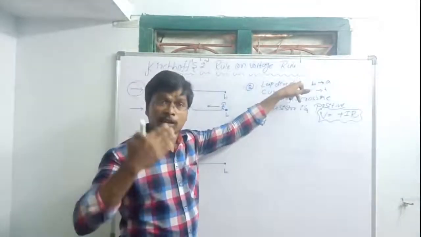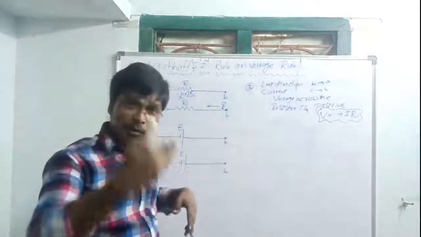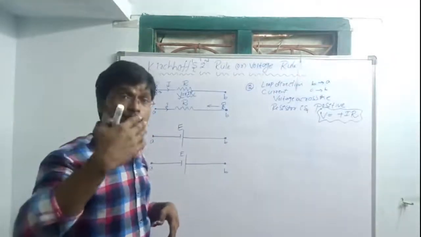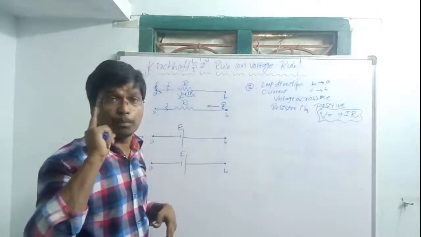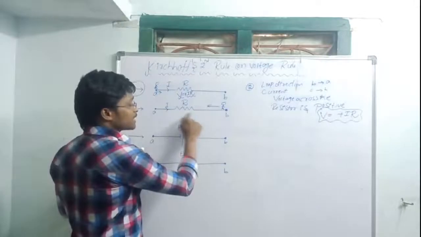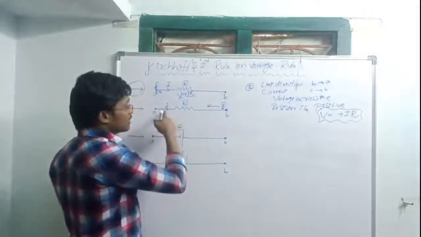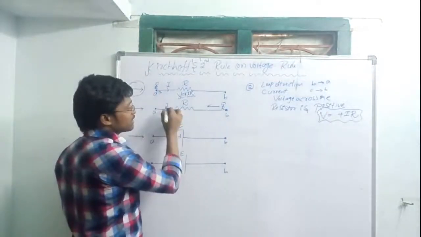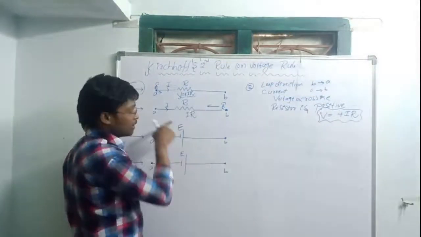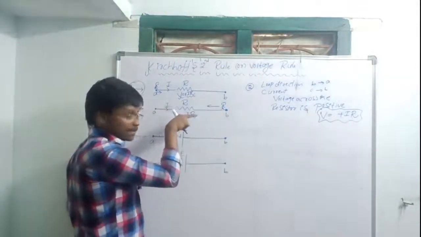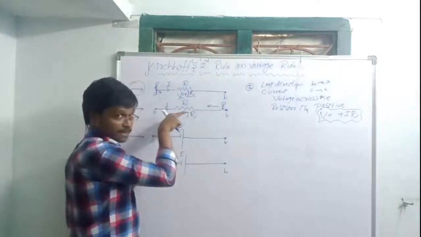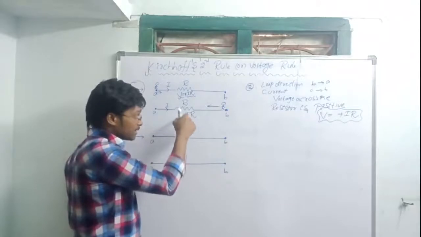When the direction of the current is opposite to the direction of the loop, the voltage across the resistor means current is passing through this resistor, so it is the product of current and resistance.